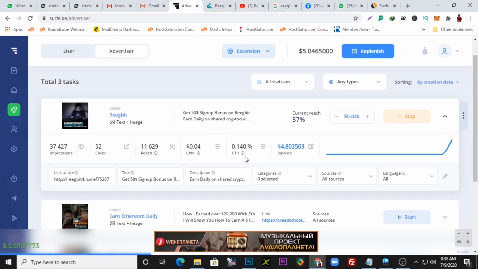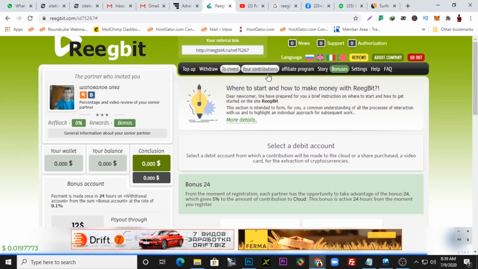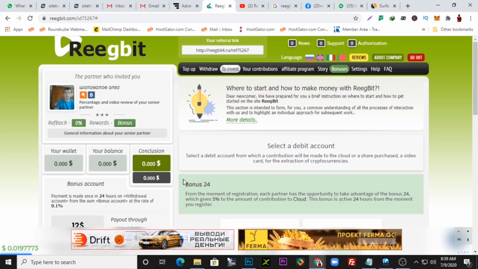So if you have other platforms where you can market your link, you get $1 on every friend, on every sign-up from that link. So it's very powerful. Besides the fact that you consistently keep generating more income from your investments on their platform, your contributions, and you participating on the network, you consistently keep earning on the network. So this is very easy.